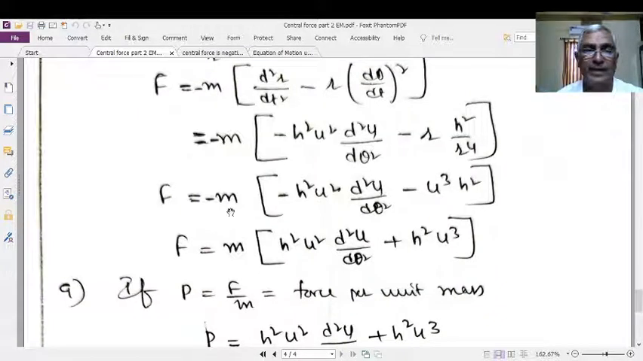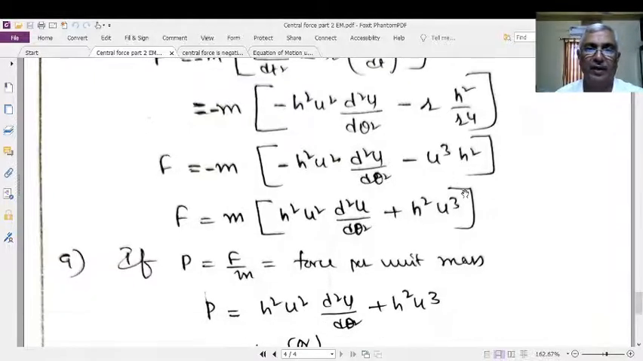Now -m is left alone. No change: -h²u² d²u/dθ², no change. Then r will be in r⁴, it will cancel r³, and 1/r³ is equal to u³ in the numerator. Therefore, -u³h². On multiplying with the negative, all these terms become positive. Now F is equal to m into h²u² (d²u/dθ² + h²u³).